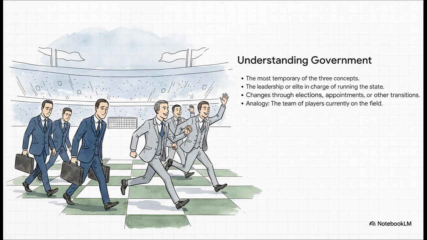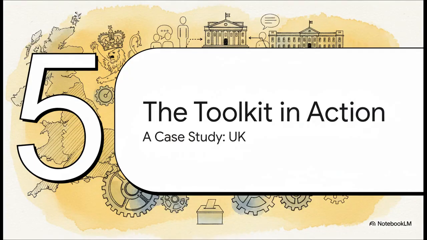So let's tie our analogy all together. The government is the team on the field. The players can get swapped out, but the rule book, the regime, and the stadium, the state, usually stay the same. All right, we have our 3 tools: the state, the regime, and the government. Theory is great, but let's put this toolkit to the test. Let's see how it works with a real-world example, the United Kingdom.